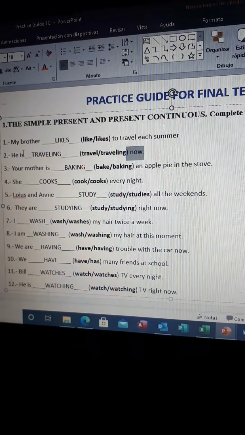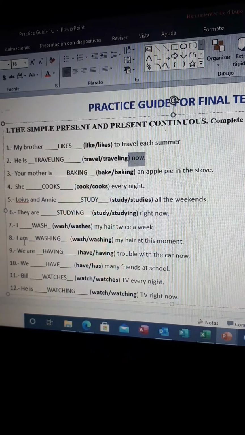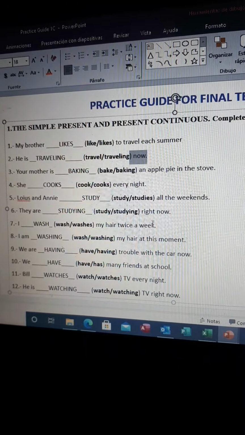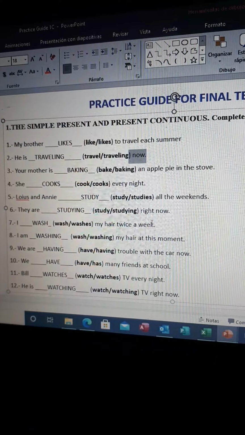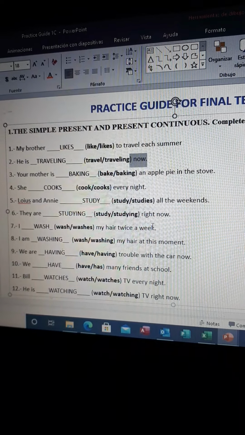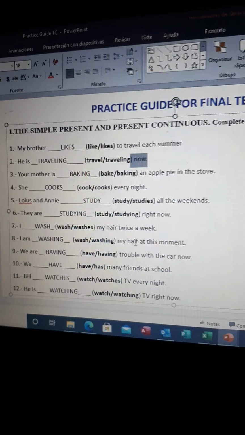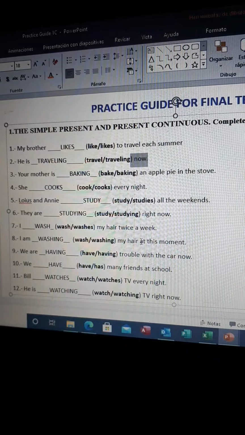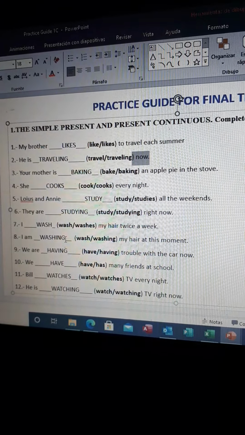Okay, if we see the other example, for example, I wash my hair twice a week. Not now, twice a week. Maybe Monday and Tuesday, or Wednesday and Saturday, I don't know. And in the other example, I am washing my hair at this moment. Okay, so remember, when it is an action at the moment of speaking, we're going to use ing.